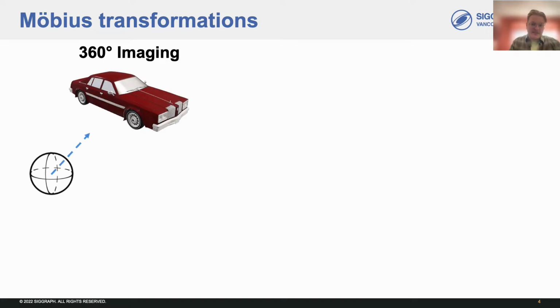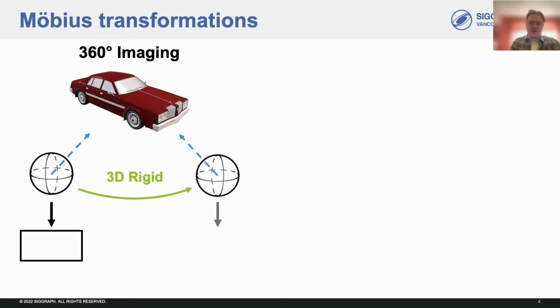For example, suppose we're viewing a 3D scene with a spherical camera, in this case a car, and we capture it by taking a 360-degree image with our camera. Then, if our spherical camera undergoes a small rigid transformation in 3D, say we move a bit to the right and then rotate our camera a little bit, and afterwards we capture another image, the transformation relating our two spherical images will be well approximated by a Möbius transformation.